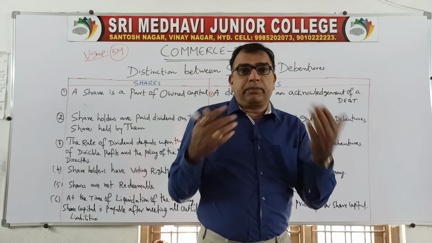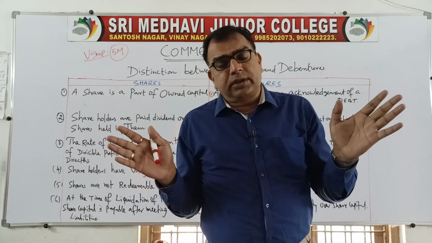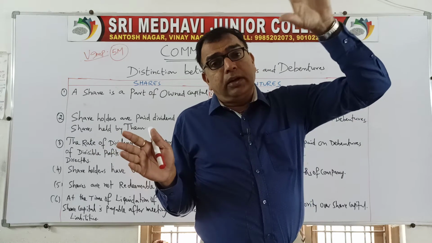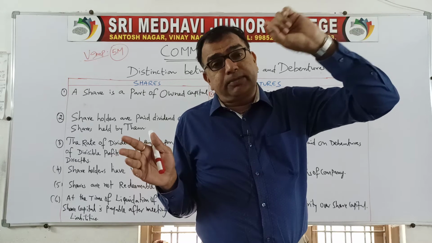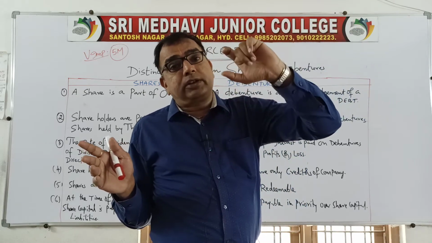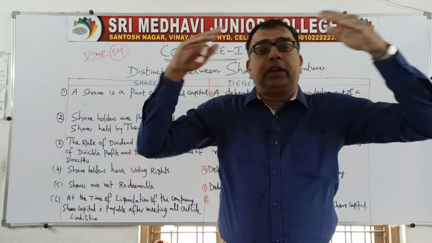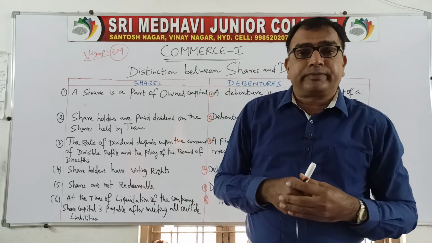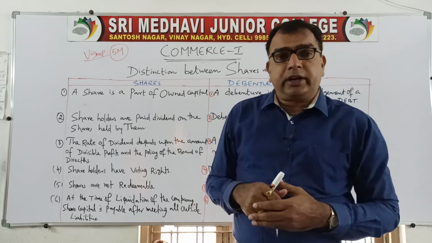When a joint stock company requires capital, it has various sources. We have already learnt the various sources of business finance: equity shares, preference shares, debentures, public deposits, institutional finance, advances from customers, trade credit. Like that we have n number of ways to get capital, and each method has its own merits and demerits.